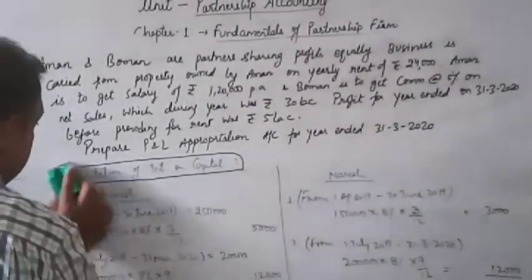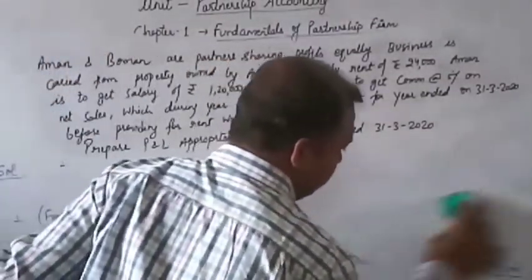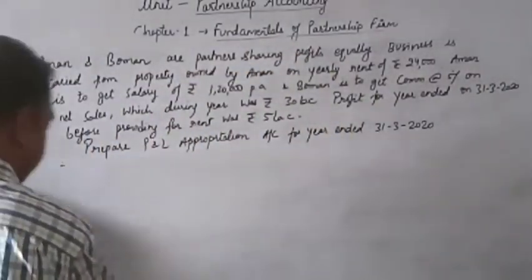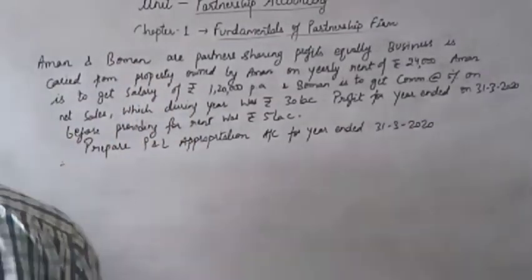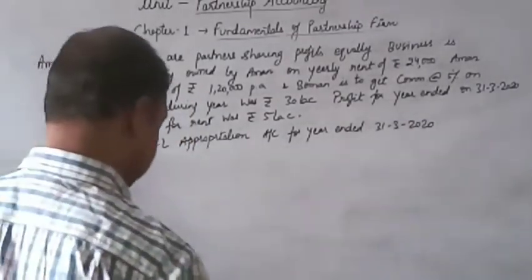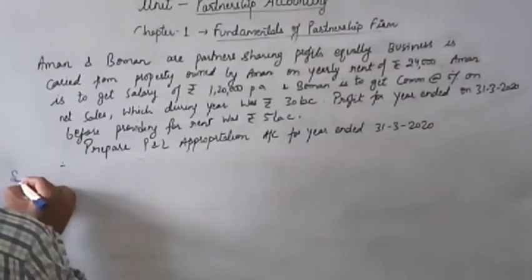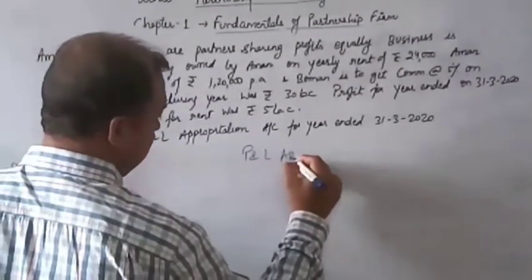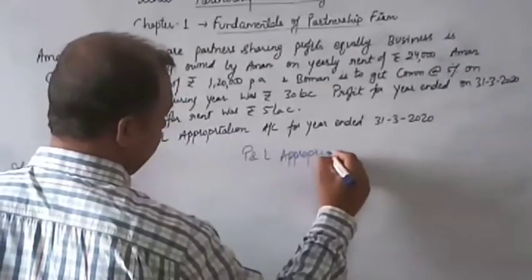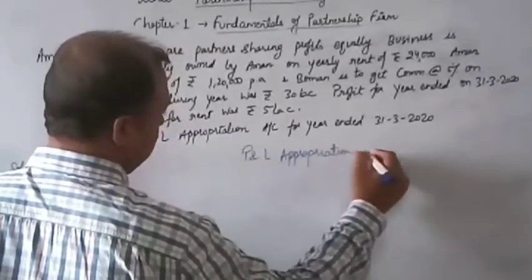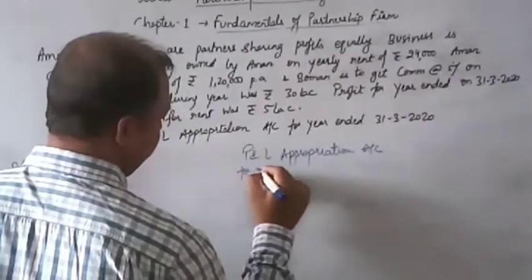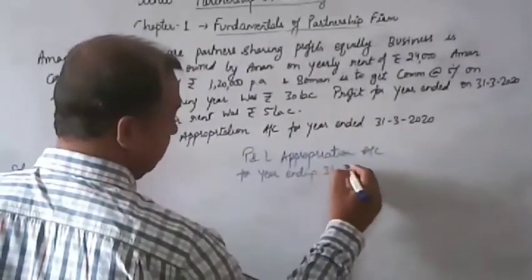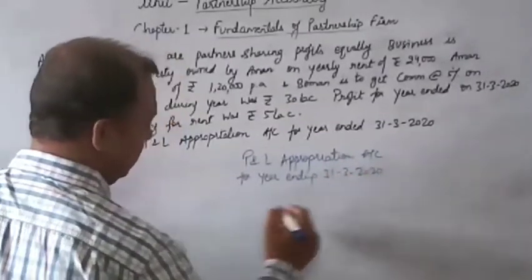Now we will see the working of P&L appropriation account. P&L appropriation account for year ending 31st March 2020.